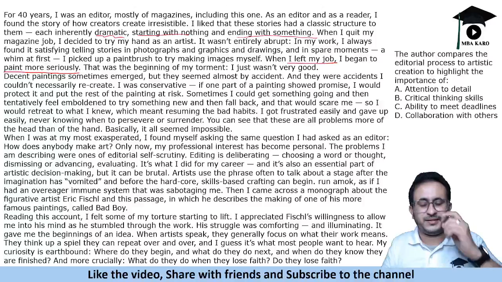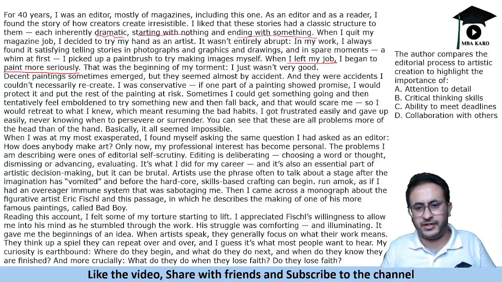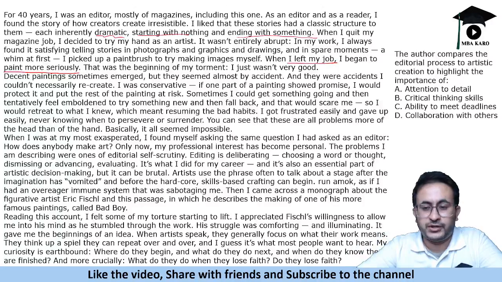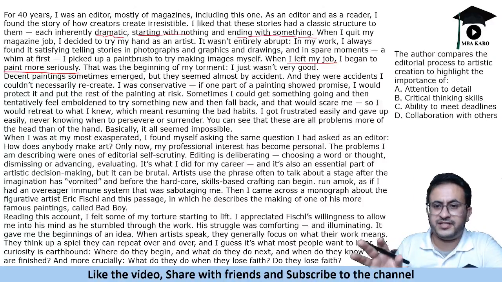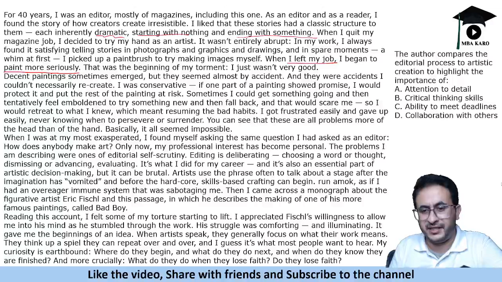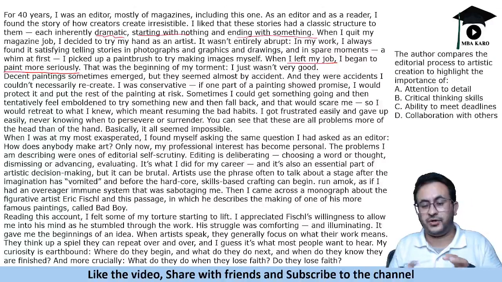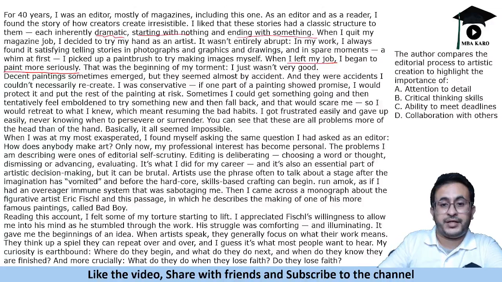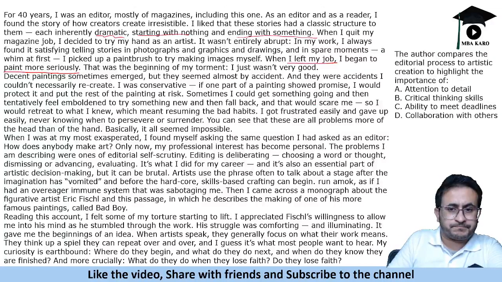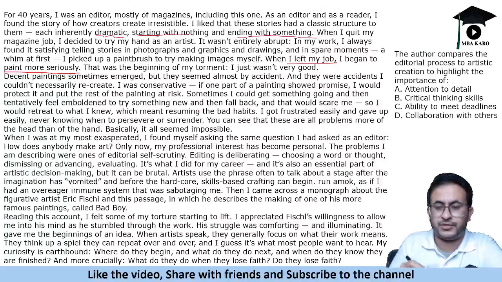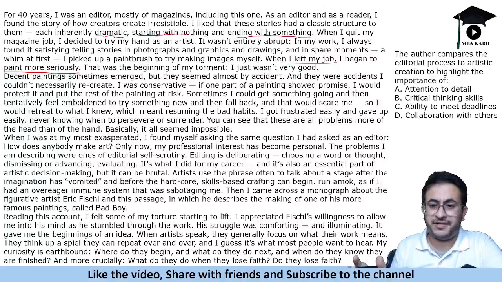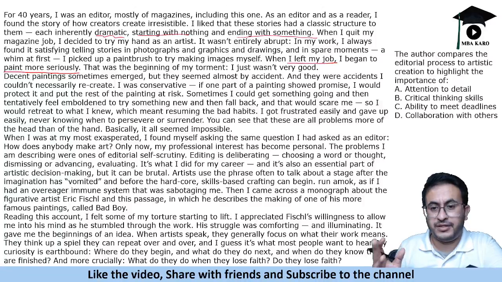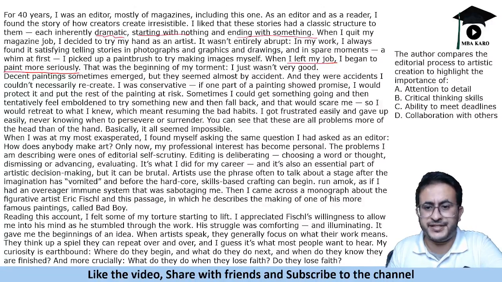So the author, if you read this particular paragraph, was quite skeptical about their paintings. The painting looked promising, then it went off on some other tangent. Sometimes the author felt like this painting looks good, but the later part went bad. Then they decided that they could get something going and then feel emboldened to try something new. So sometimes the author wanted to try something new, but felt that the previous thing was good. So there was a dilemma of whether the painting is good or bad, right?